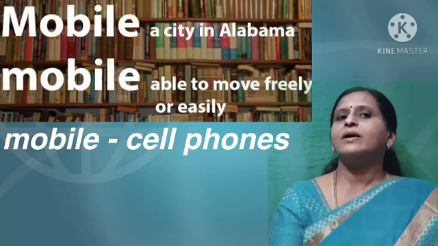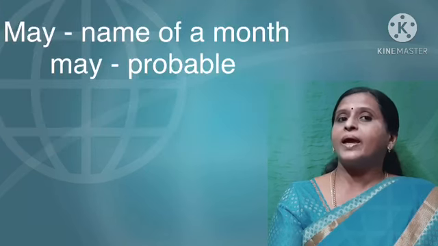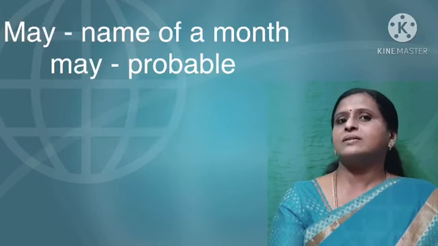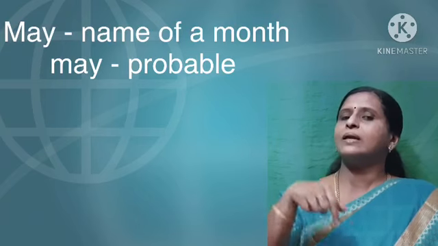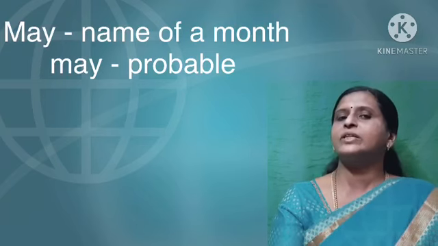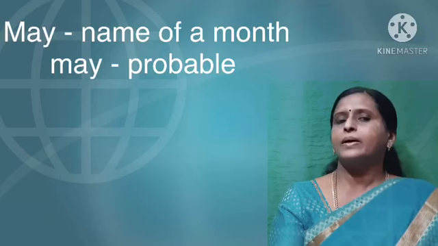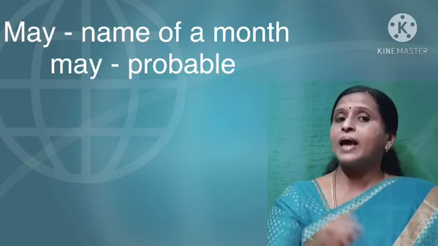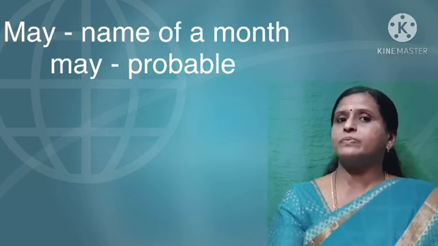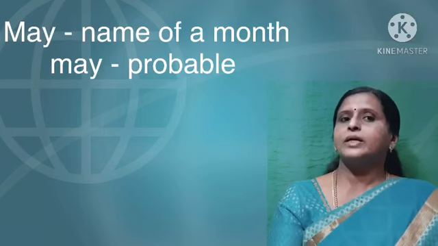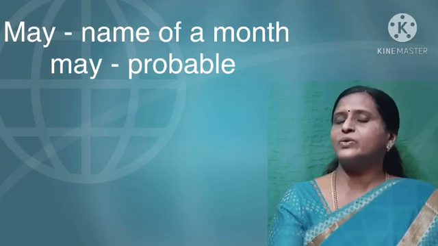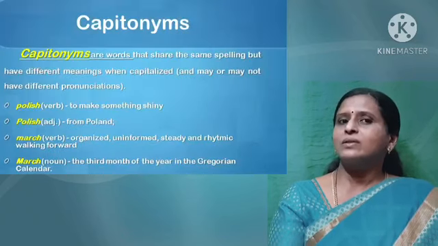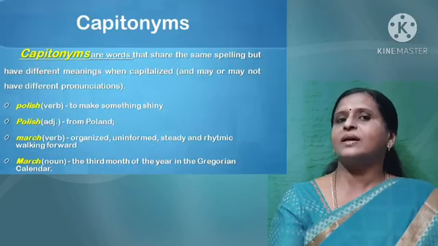Okay, children? Now see, May is a month. When it refers to a month, it should have a capital letter. It should begin with a capital letter M. The same may can come as a modal verb. She may come. It may rain. There you need not put capital M. Can you see that? So, that is what is English.